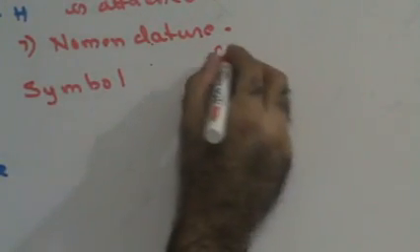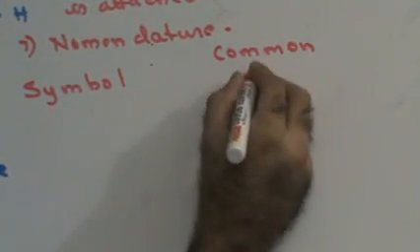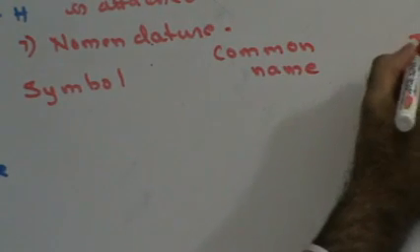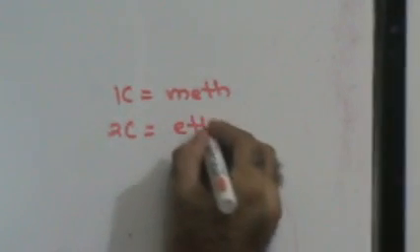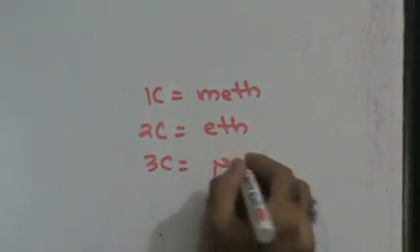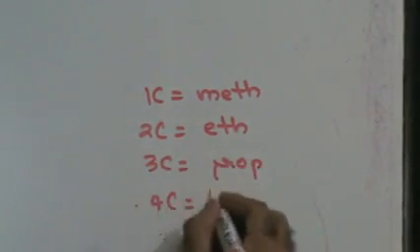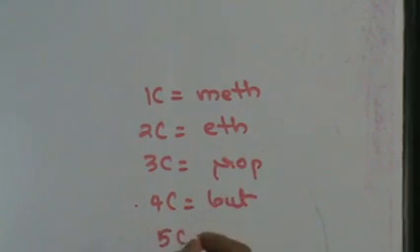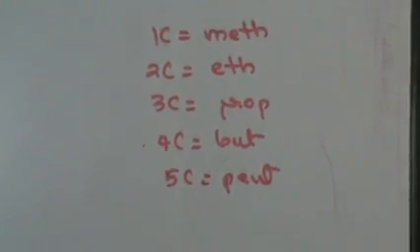Symbol, common name, IUPAC name. I hope you all remember your basics. Guys, I'll just write the basics here. One carbon atom is meth, two carbon atoms is eth, three carbon atoms is prop, four carbon atoms is but, and five carbon atoms is pent. Remember, all you need to do is make sure that you count your carbon atoms correctly, right?